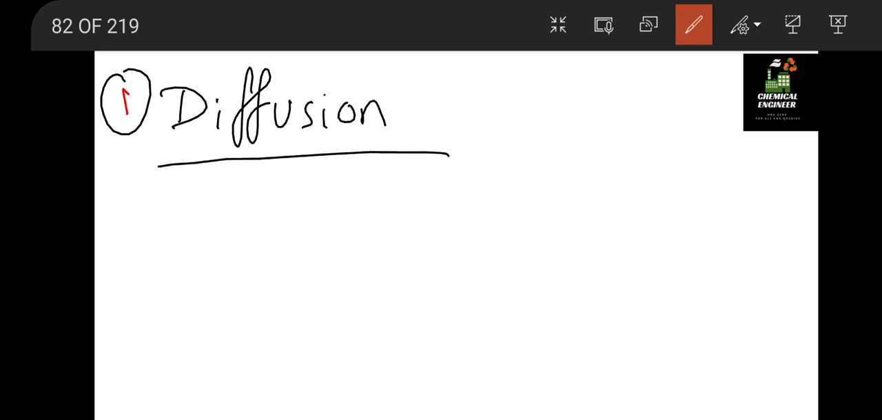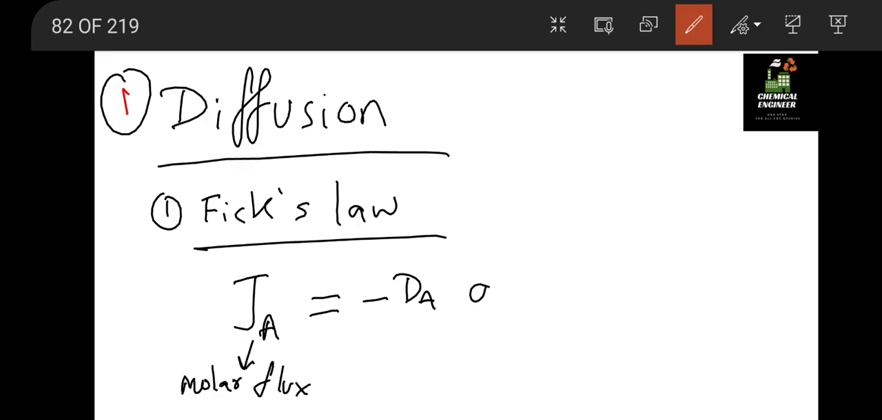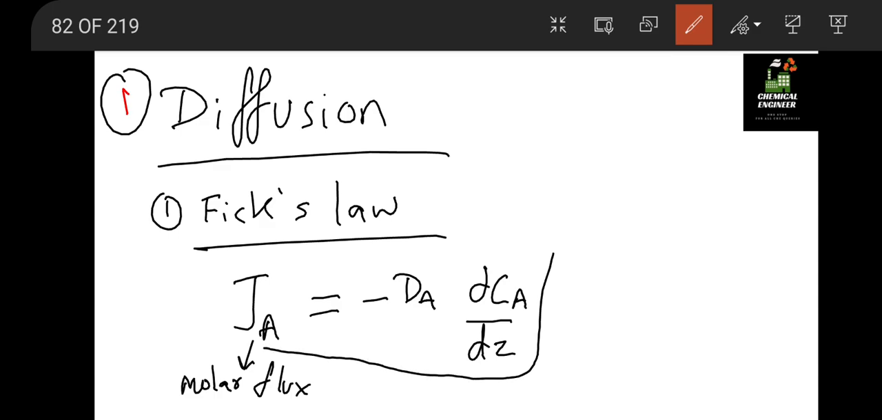In diffusion we have first the formula of Fick's law. Fick's law shows a relation between the molar flux, that is JA. So JA is the molar flux, which is equal to minus DAB dCA by dZ. The molar flux is directly proportional to the concentration gradient.